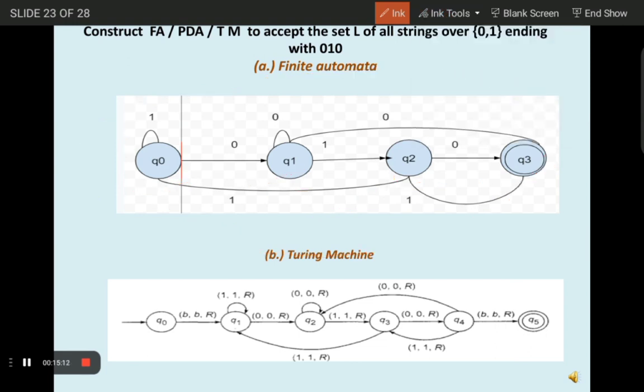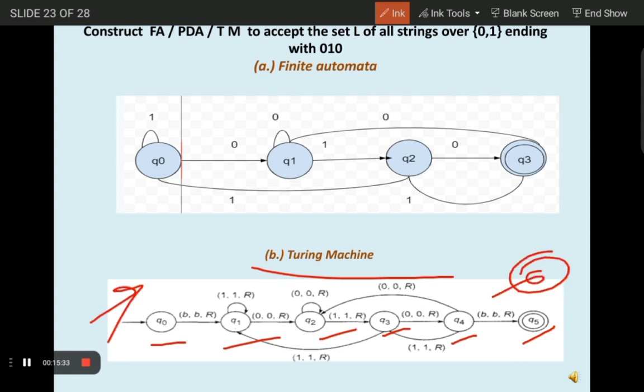Now let's see a state transition diagram for Turing machine. It's similar to that of DFA, that is deterministic finite automata. Here we have taken 6 states: Q0, Q1, Q2, Q3, Q4, and Q5, where Q0 is our initial state and Q5 is our final state. This arrow implies that it is our initial state. So in this way, we have created a Turing machine as well for this.